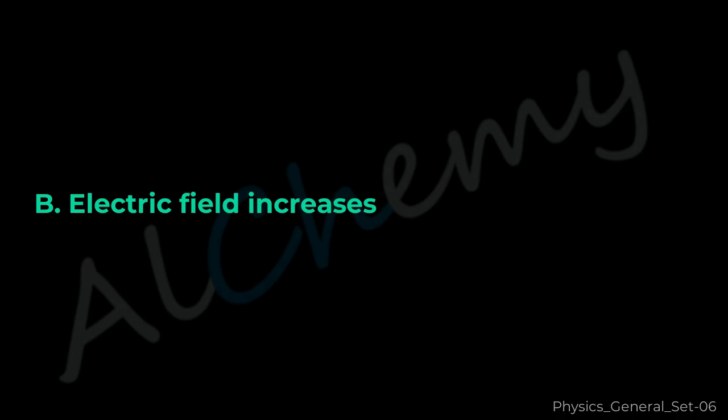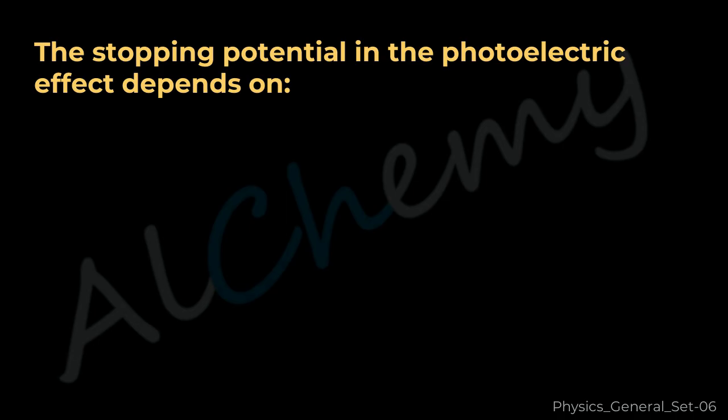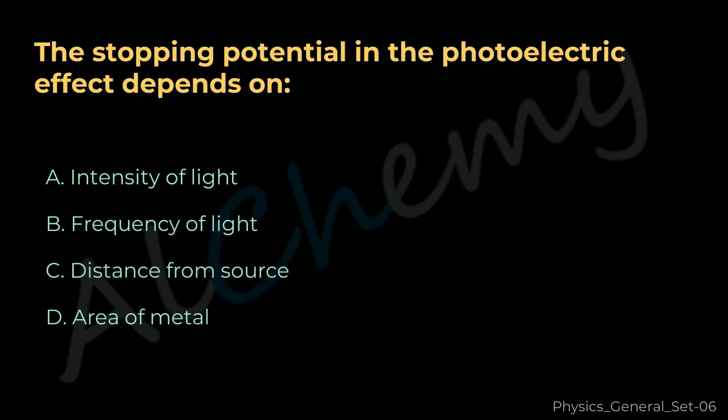The correct answer is B. Electric field increases. Question 25. The stopping potential in the photoelectric effect depends on A. Intensity of light, B. Frequency of light, C. Distance from source, D. Area of metal.